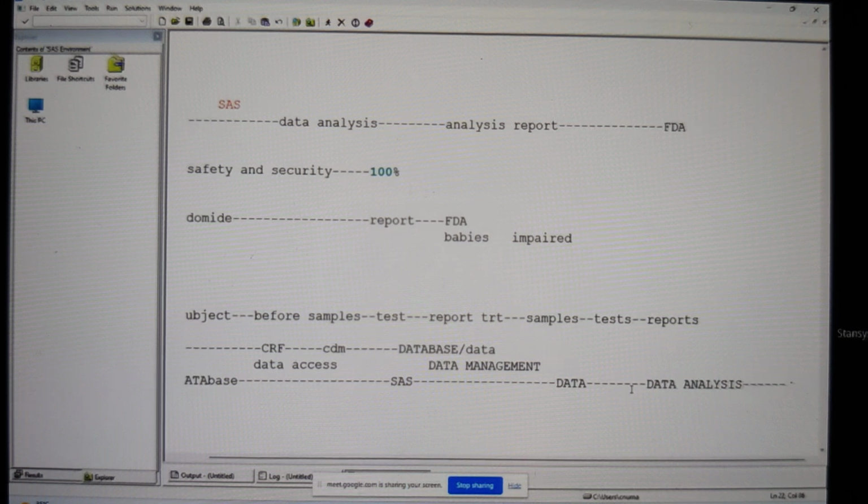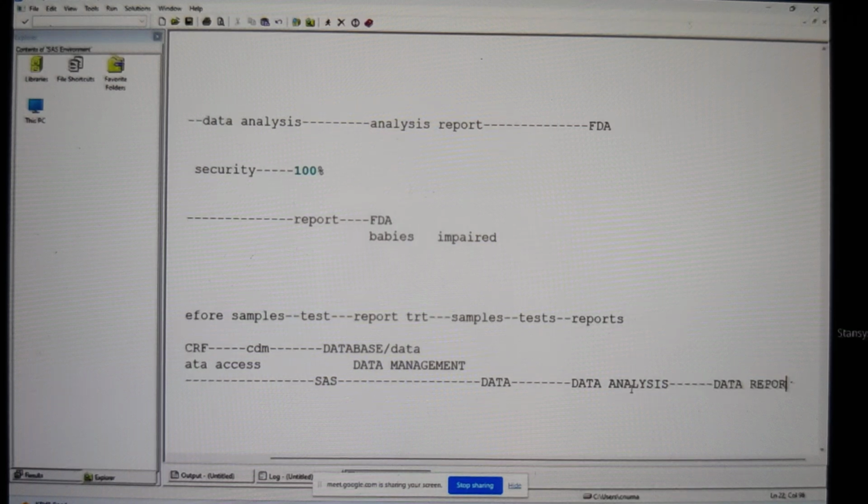Whatever report we have got, we have to submit this report to the regulatory body, or maybe the pharma company, maybe the sponsor, maybe the CRO company. And for that, we are going to do data reporting. Understand this one, everybody? So we do the data access, we do the data management, we do the data analysis, and finally we do data reporting. And if anybody can do all these four concepts at one place, I told you that is called a complete data analysis tool.